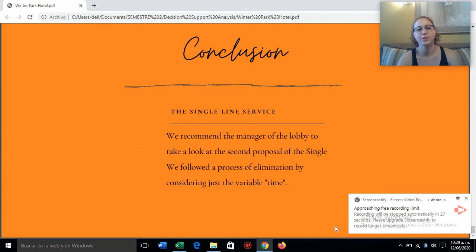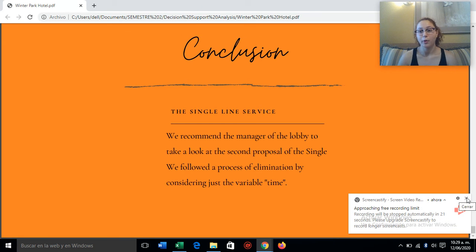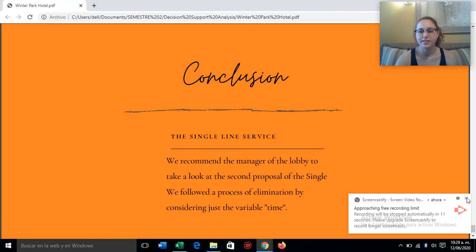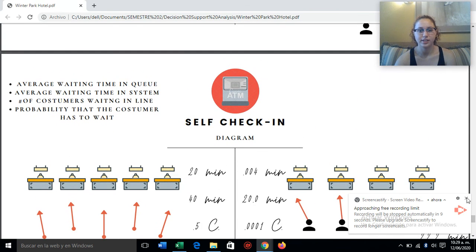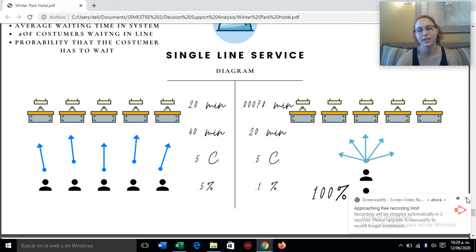So in conclusion, we can say that the single line service is better because it doesn't require an investment, first of all, and we just need to make sure that there is enough space in the lobby, and because the waiting time and the system is just better than what is implemented right now and the other options.